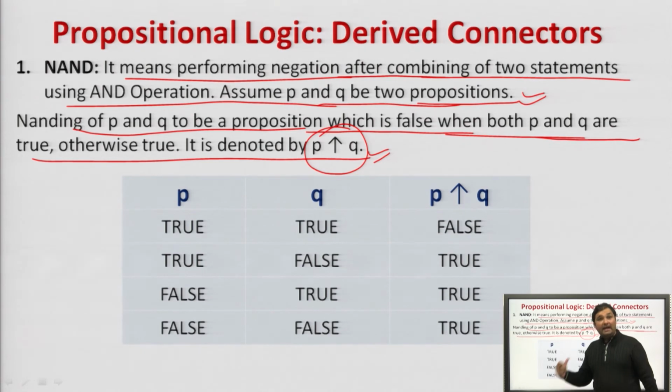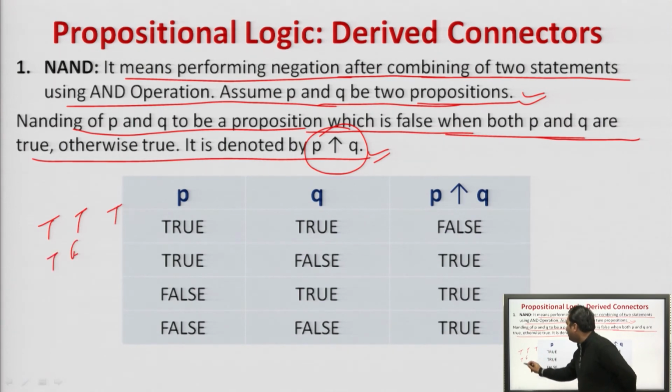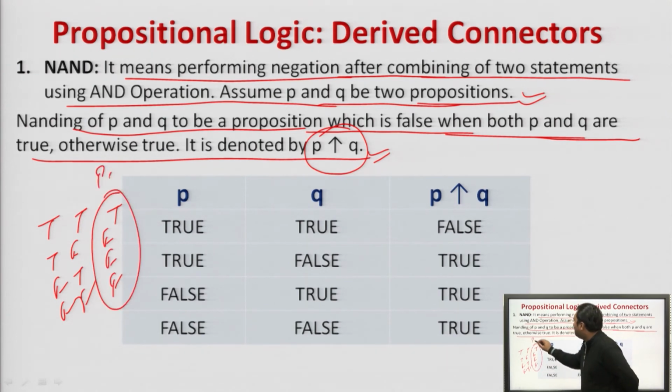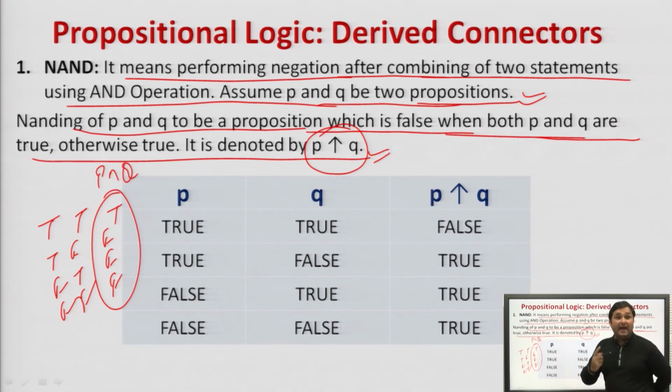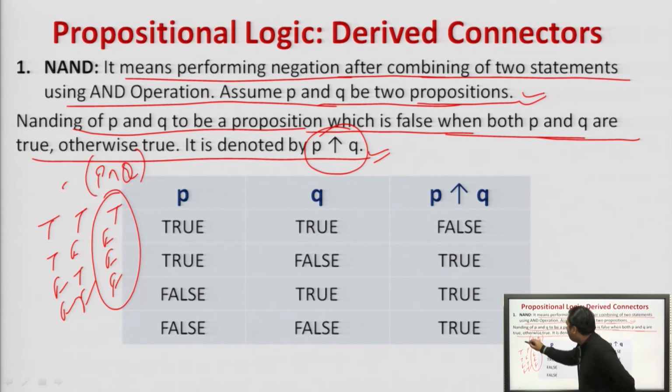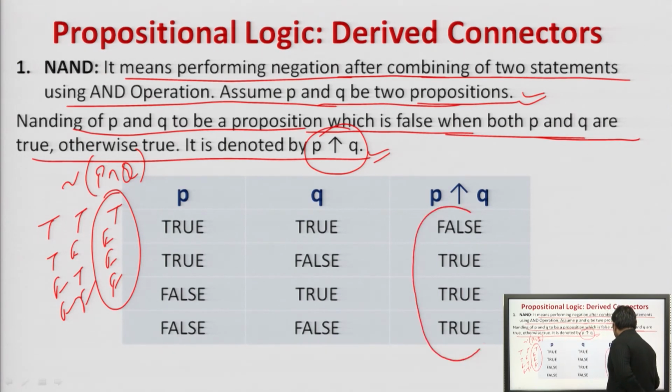So, what is NAND? NAND is a negation of AND. So, negation of AND, what happens in the AND? In the AND, true and true will return true, true false, false true, false false will return false. So, this is P and Q. So, what we are saying? NAND. Negation of this will return this. Agreed? This is a derived connector. Agreed? So, you all have understood this.